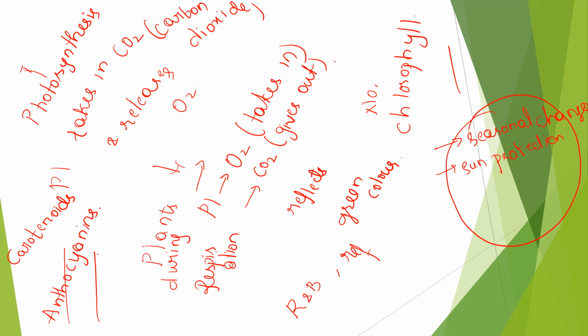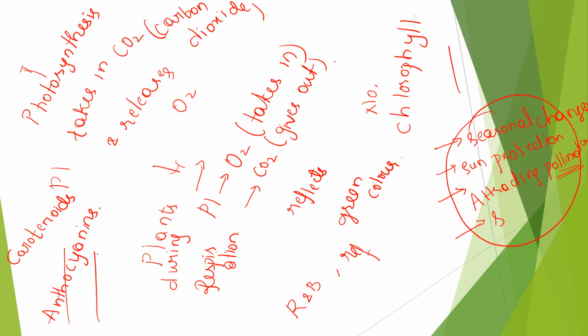For us, we have SPF lotions, but even leaves need sun protection. And apart from that, for attracting pollinators. Pollination is another concept because of which we get new plants, and that process will be explained later. What are pollinators? Bees and some other insects that help in the process of pollination.